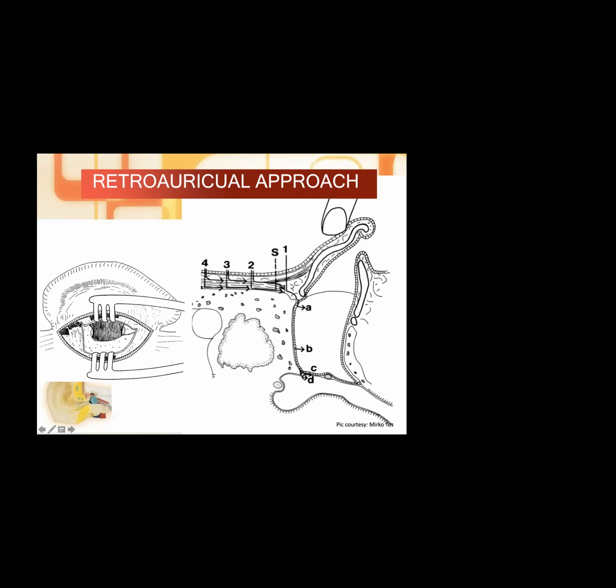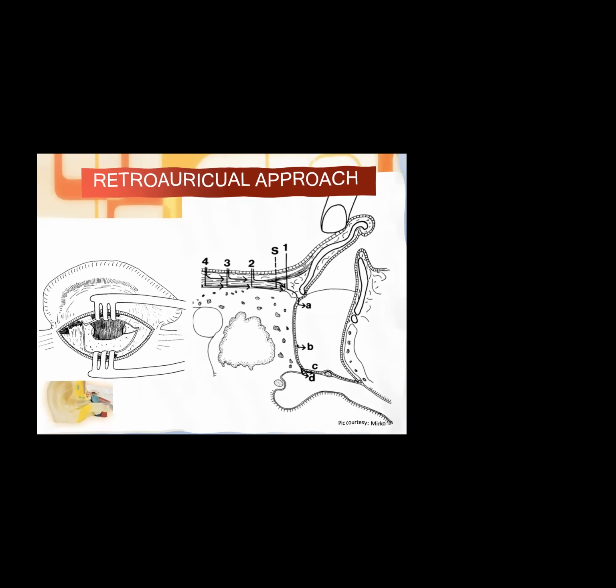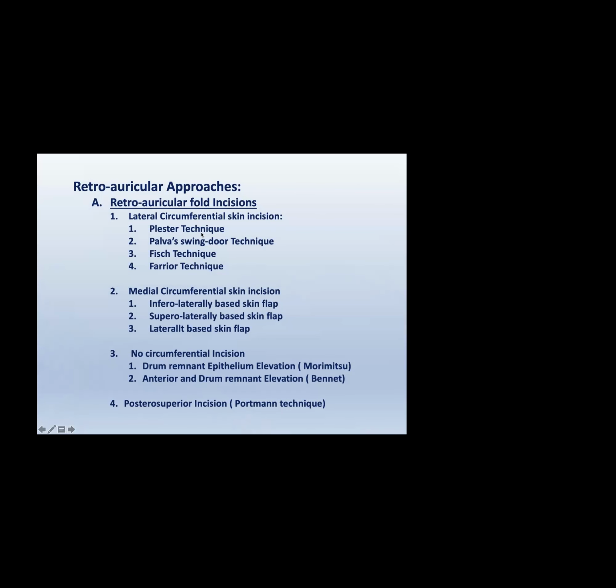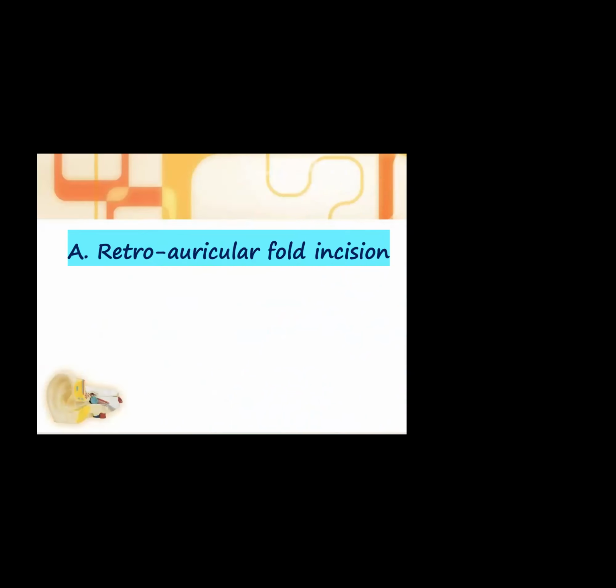Okay, and these are the various approaches when we are raising only the epithelium of the tympanic membrane along with the annulus of the tympanic membrane. So these are the different approaches which you will be studying. In this class, we will be studying the first 4 techniques: the 4 different kinds of lateral circumferential skin incision, and 3 different types of medial circumferential incision, and their importance, advantages, disadvantages, and significance, everything we'll be studying in detail. Now coming to the first section, that is lateral circumferential skin incision.